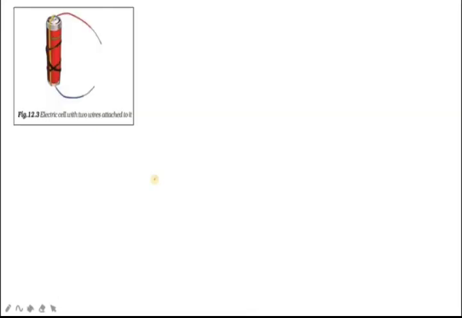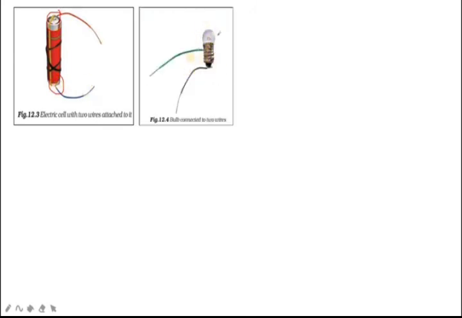With the help of this activity, let's study how to glow a bulb. Here is an electric cell with two wires, and you can see the positive and negative terminals of the cell. You have to connect these terminals to the torch bulb. What is our aim? Just to glow the torch bulb. Did you understand?